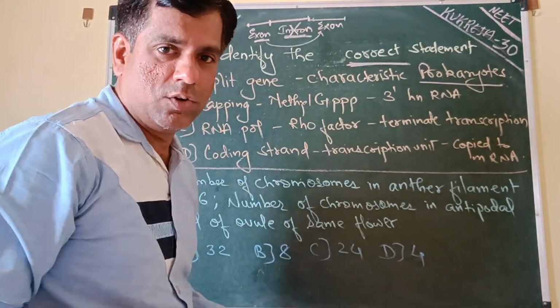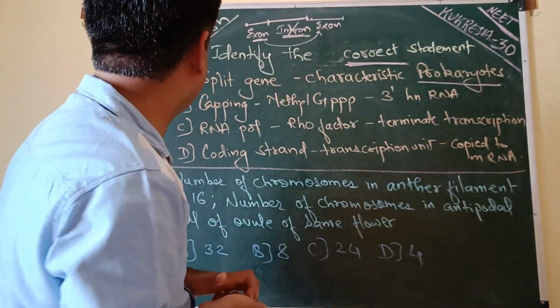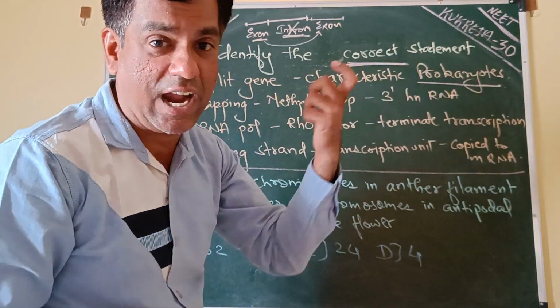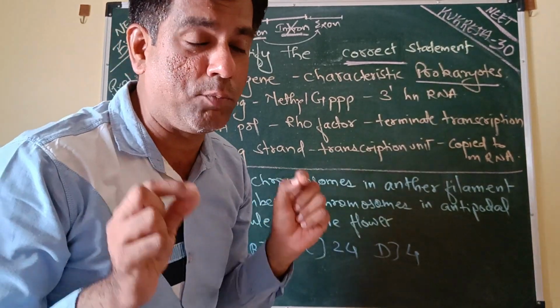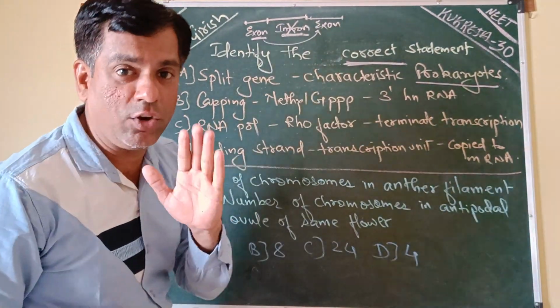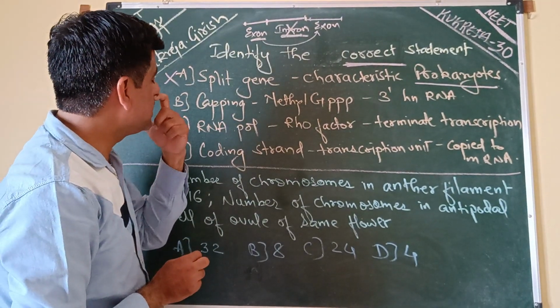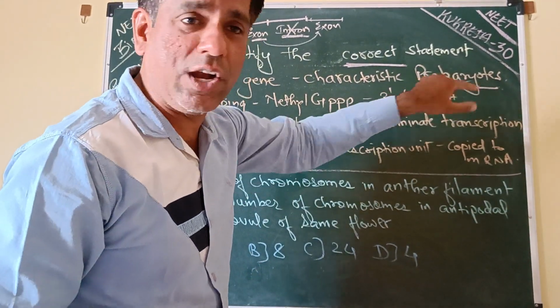The capping, not the cap that you wear on your head, not that. Now it's sunny, so you can wear a cap. Anyways, capping here we are talking about is of hnRNA, the heterogeneous nuclear RNA, the one which is transcribed by RNA polymerase 2 in eukaryotes, which will later on give rise to mRNA. So, capping includes the methyl guanosine triphosphate addition at the 3' end of hnRNA.